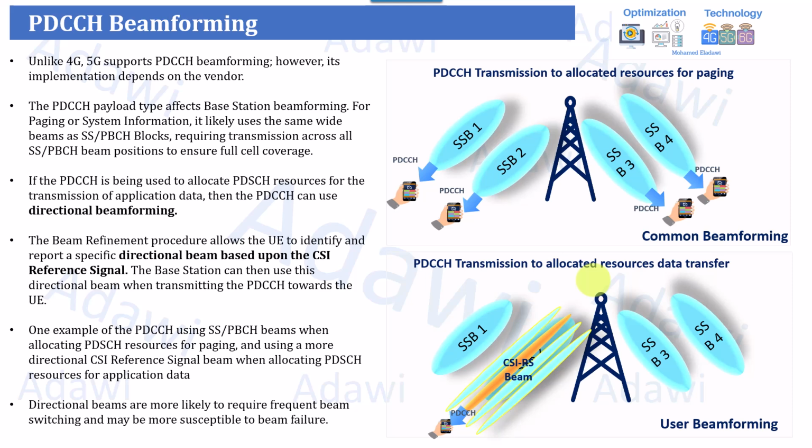So accordingly, you cannot get the resources, you cannot do anything afterwards, even if you have good traffic beams. So this requires a more directional beam, and can be done based on the beam refinement concept, which is in the standard, but it's not really implemented, as we discussed in the previous session. For example, assume that each of the SSB beams has 4 CSI-RS. Now the PDCCH can use any of those for the beamforming of the physical downlink control channel. This is usually user beamforming.